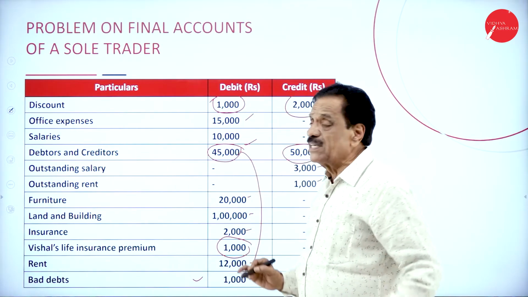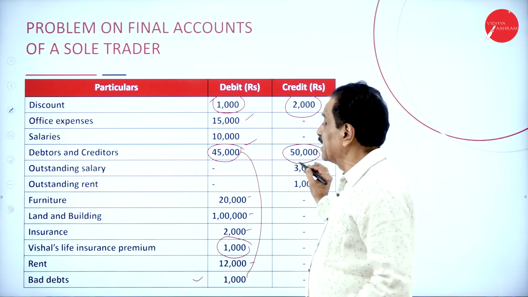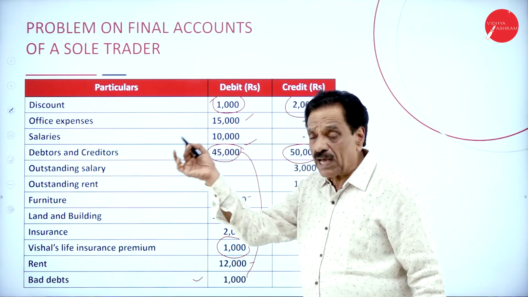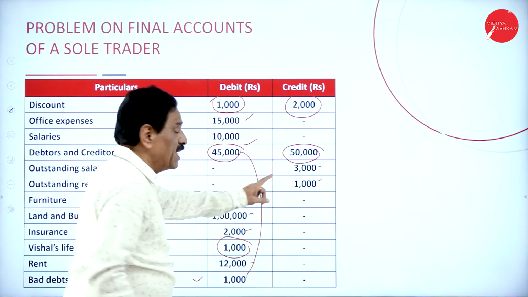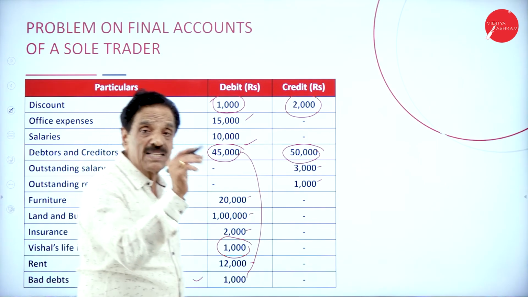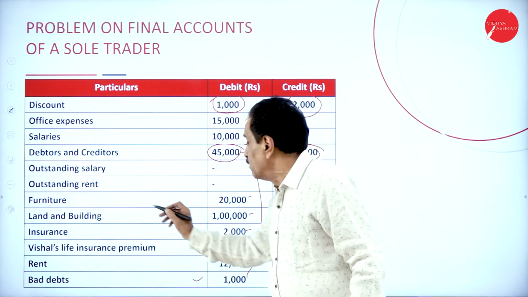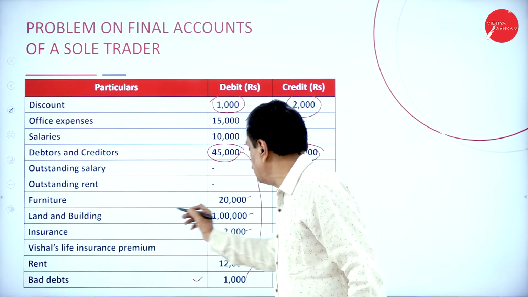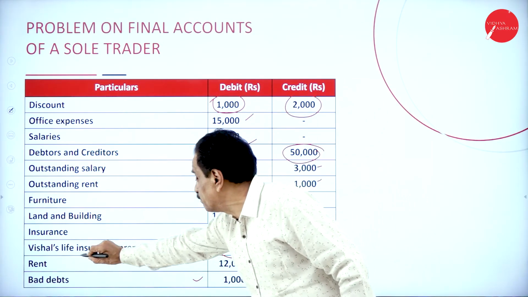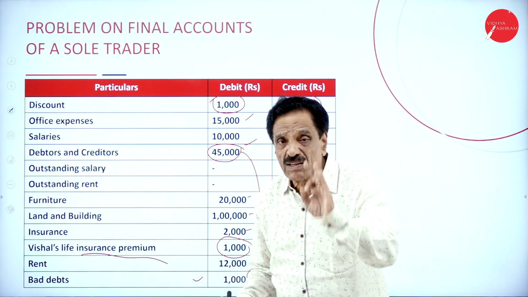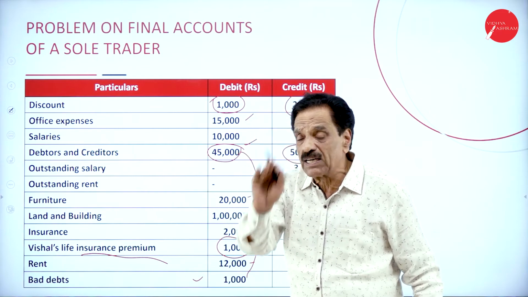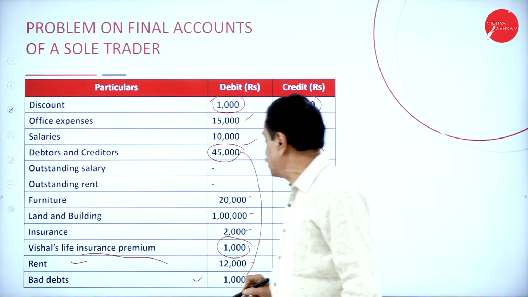Then debtors and creditors. Debtors are an asset, creditors are a liability. Debtors will come on the asset side, creditors on the liability side. Outstanding salary goes directly on the liability side of the balance sheet. Outstanding rent goes directly on the liability side of the balance sheet. Furniture is an asset, land and building is an asset, insurance goes to the profit and loss account. This is important: we are doing the accounts of Vishal. Life insurance is purely personal. This should be deducted from capital. Rent paid is an expenditure.